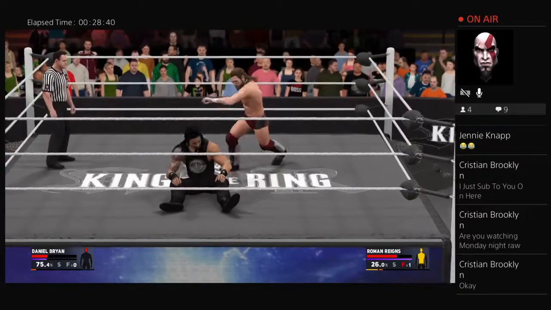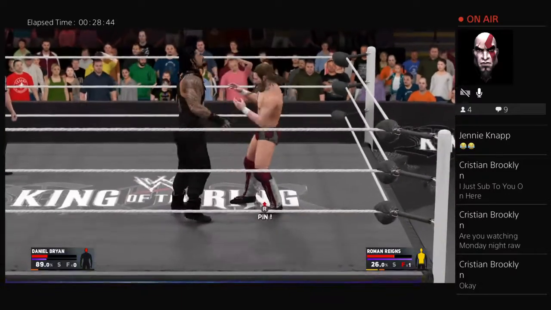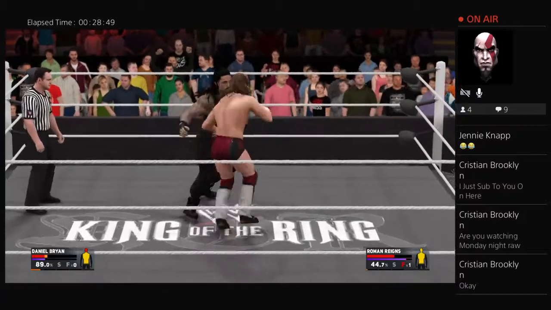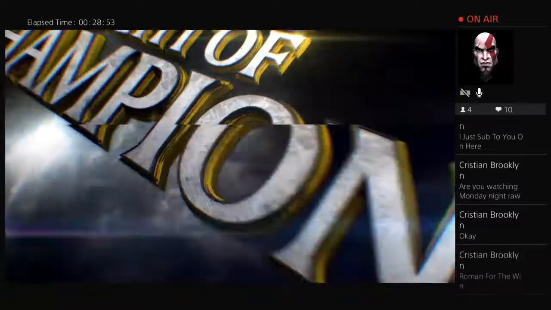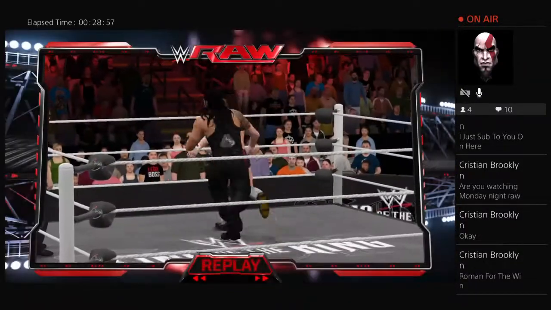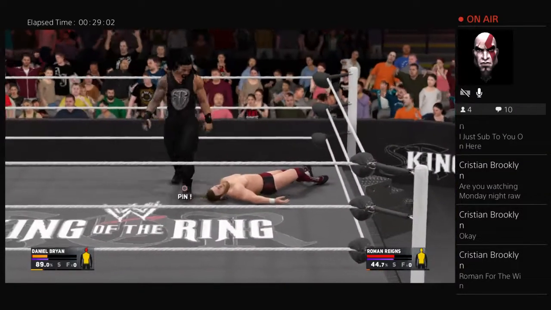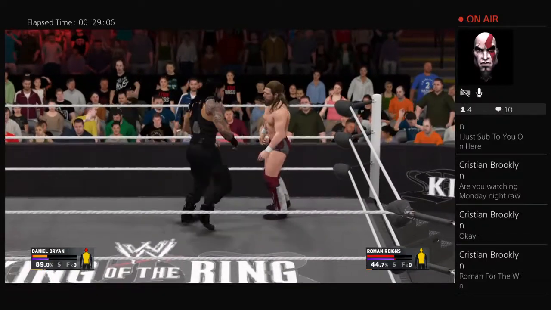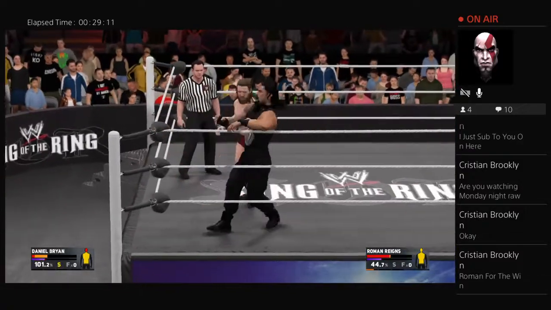Now here we go as Daniel Bryan with another kick right to the back. Bryan and Roman Reigns, they are tearing down the house tonight at the King of the Ring. And now Roman, oh, tosses Bryan against the ropes. Oh, the spear! The spear out of nowhere takes down Bryan. A big time spear by Roman Reigns on Daniel Bryan. Could this be the end? All right, so Roman Reigns, he is getting the props for the win here. Can he beat Daniel Bryan? He did not go for the cover, though. That may have been a huge mistake.